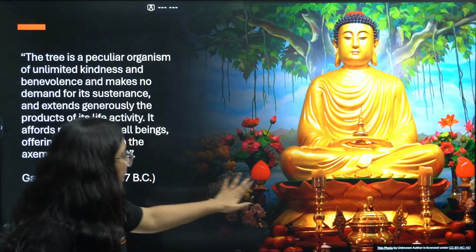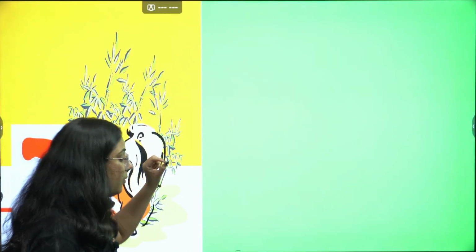Okay. Moving further with forest and wildlife, I want to tell you that in our previous classes, we have already learned about topics like environment. Everything that is in our surrounding and just to satisfy our need. Basically, everything in our surrounding is our environment. Everything in our environment is interdependent on each other. It forms an ecological system, okay? And that ecological system has a biodiversity.